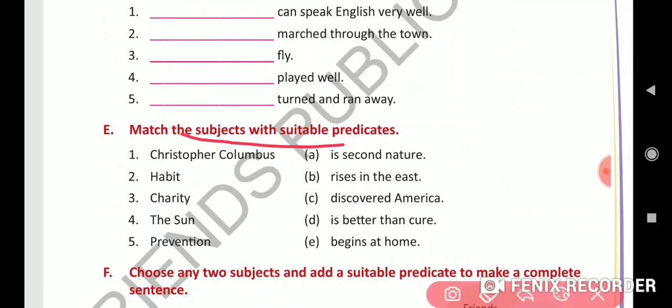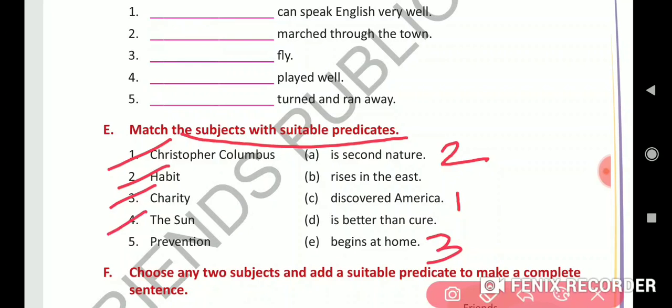Next, match the subjects with suitable predicate. Christopher Columbus discovered America. Habit is a second nature. Charity begins at home. The sun rises in the east.